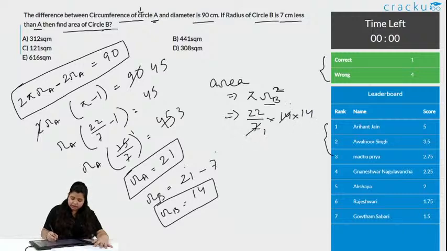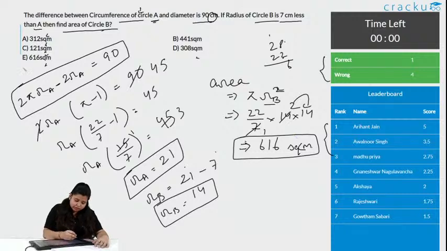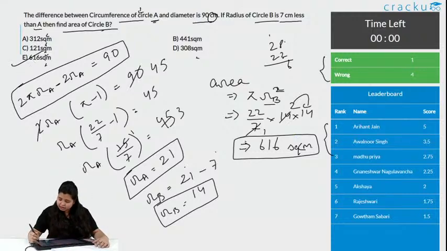7 1s are 7, 7 2s are 14. 2 into 14 is 28, into 22, 8 2s are 16. See, I am just calculating it, but you must know this. This is 616, and what is the unit? It is square centimeter. Things are given in centimeter, so this is obviously centimeter, the units are the same. So, option E is the correct answer. Yes, Naganuri, 616 is the correct answer. Let us go to the next question now.